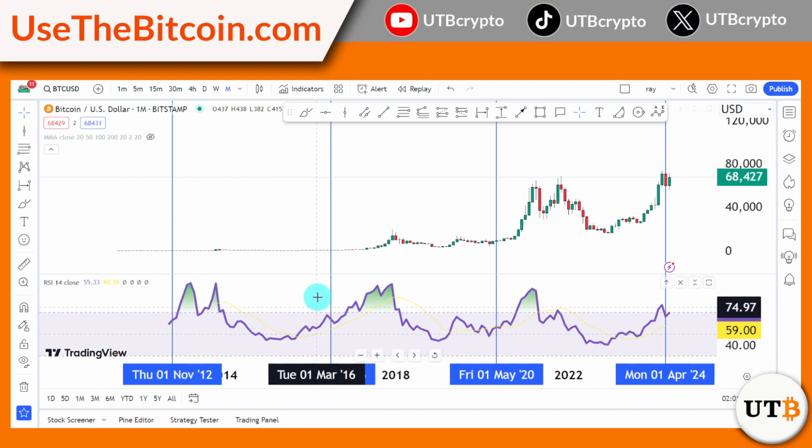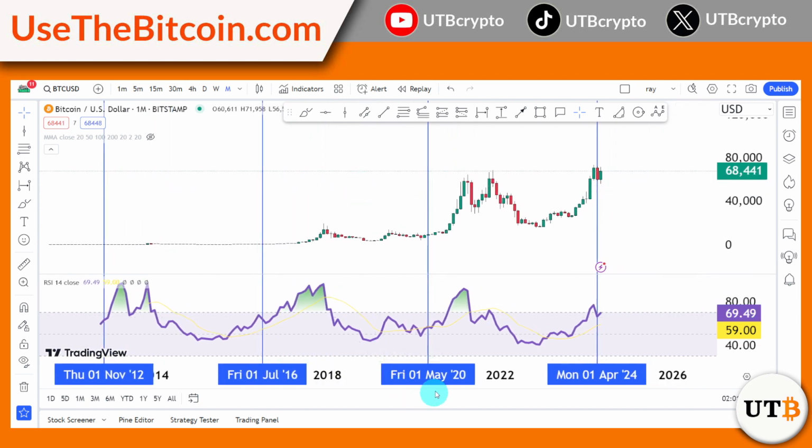After the Bitcoin halving, the blue line, prices went up and we reached the oversold levels. That is also the same with May 2020. After the Bitcoin halving, prices went up and we reached the oversold levels here for RSI. It turned green.